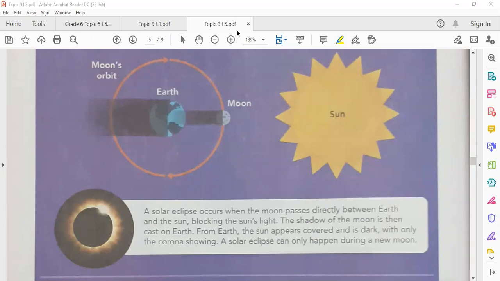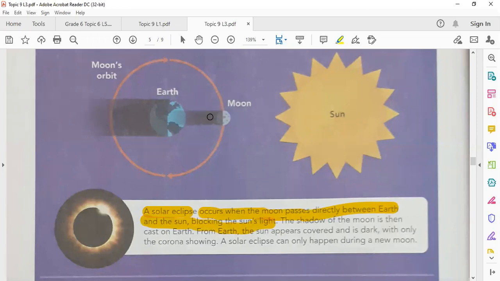Okay, so a solar eclipse occurs when the moon passes directly between earth and the sun, blocking the sun's light. So it blocks sunlight from reaching earth.